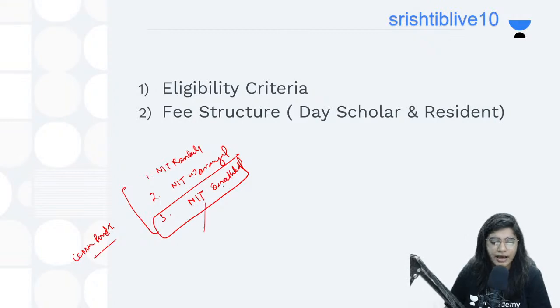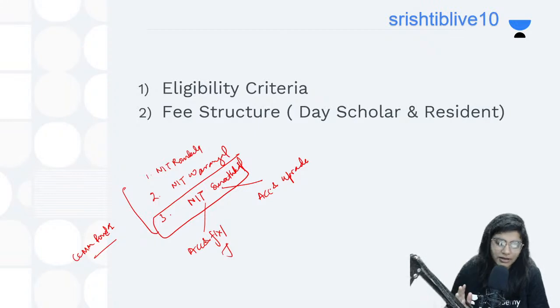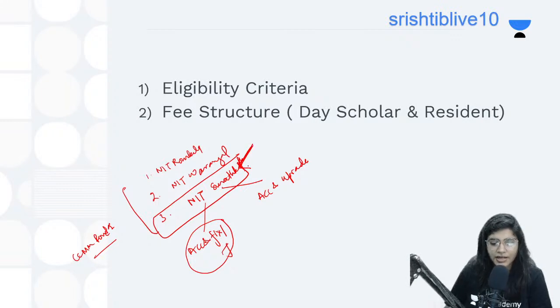Basically you'll have two options, more or less the same as in IIT JAM counseling. First is accept and fix, or freeze. Second is accept and upgrade. The system for NIT counseling is also the same. If you choose accept and fix, that means you are opting for NIT Surathkal and you are not willing for upgradation. You want NIT Surathkal to be your final choice, so you select accept and fix.